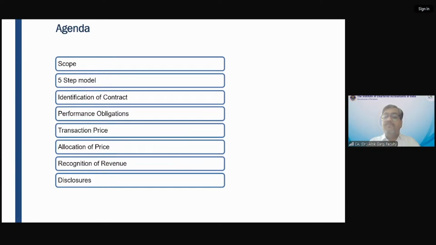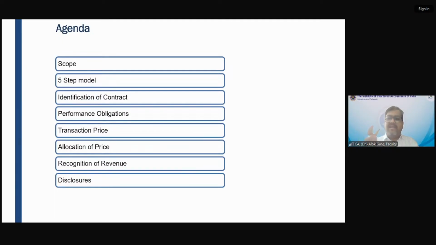For example, if this customer accumulates, let's say, 2,000 reward points and wants to travel from Delhi to Chandigarh, then by using these reward points he can book the ticket from Delhi to Chandigarh. So in that case, for the money which Air India is receiving right away, there are two performance obligations. One is the right away sale. Number two is to provide the loyalty points, which can be redeemed in future against future goods and services, right?